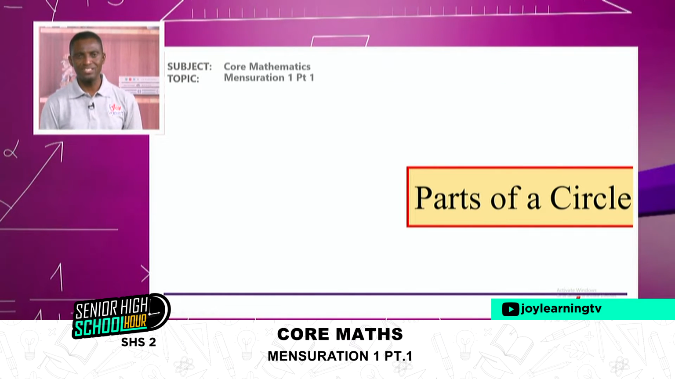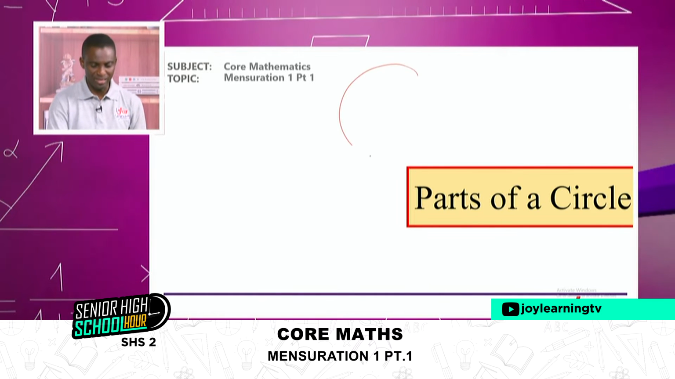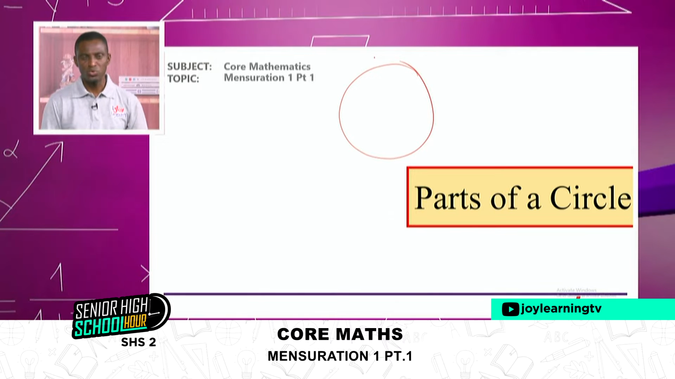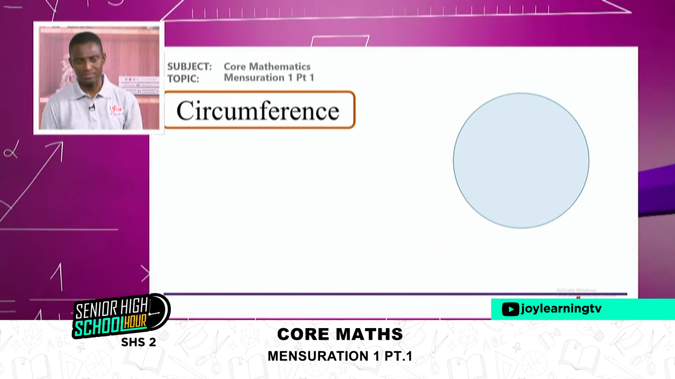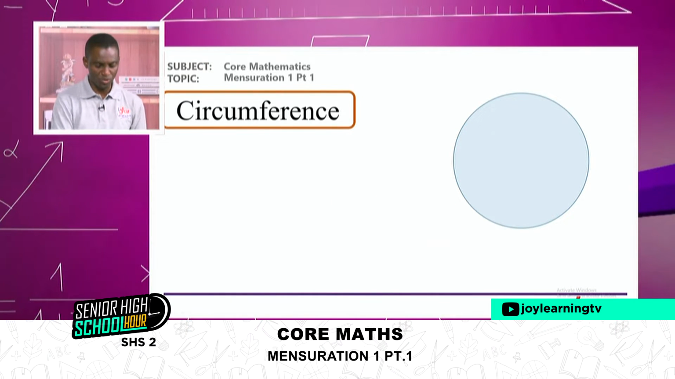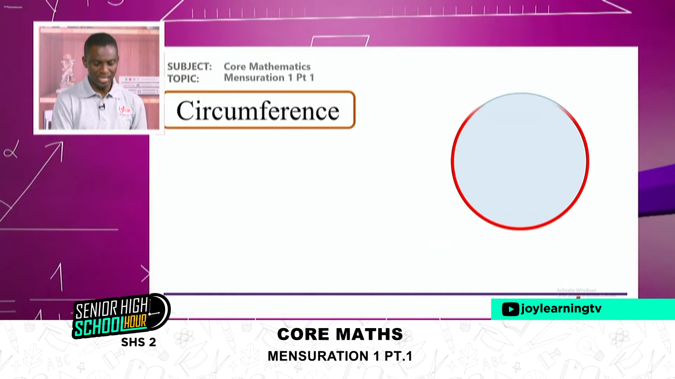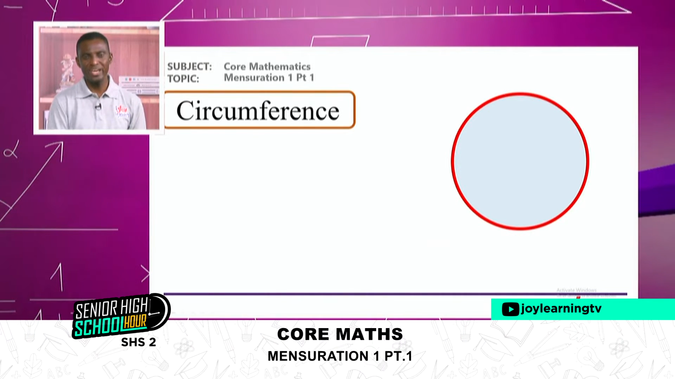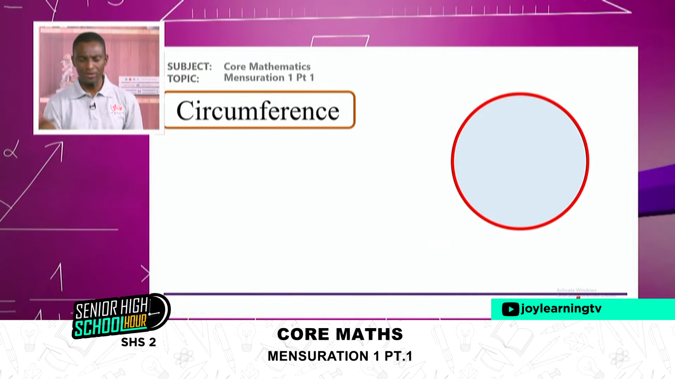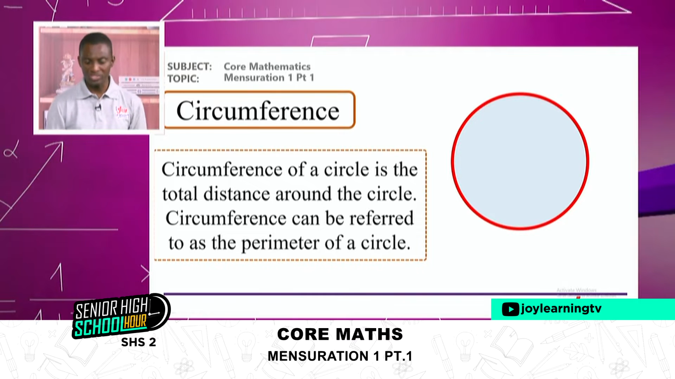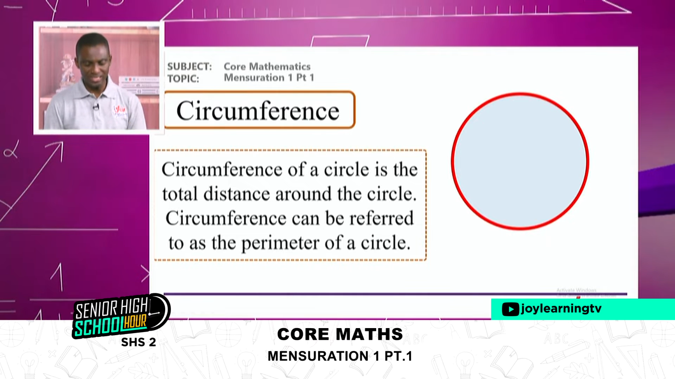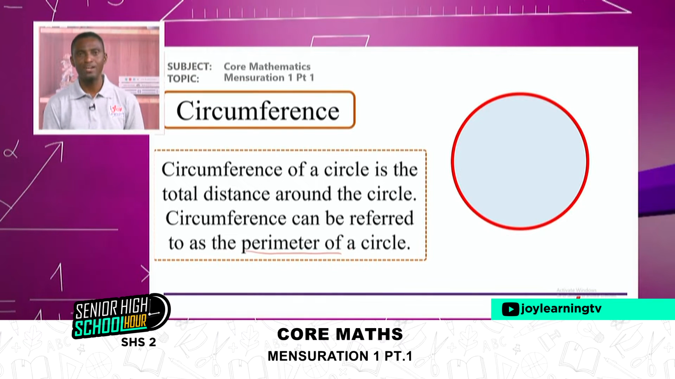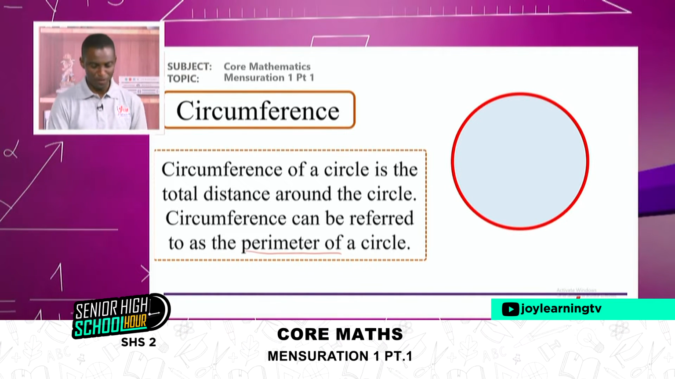Now let's look at parts of a circle. We've seen a circle like this. It's a plane figure. And so what are some of the parts we can see as far as circle is concerned? Number 1, circumference. Circumference is just the path being traced. So circumference simply means total distance around the circle. So any circular object, the total distance around it that forms the circle is called circumference. So by definition, we say a circumference of a circle is the total distance around the circle. Circumference can also be referred to as the perimeter of a circle. That means total distance, perimeter of a circle.